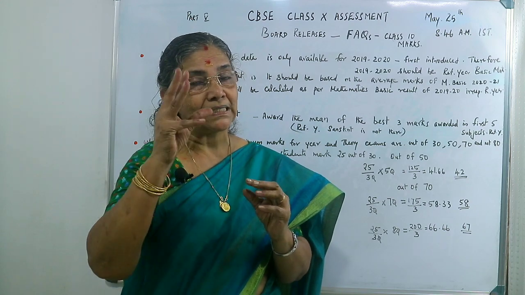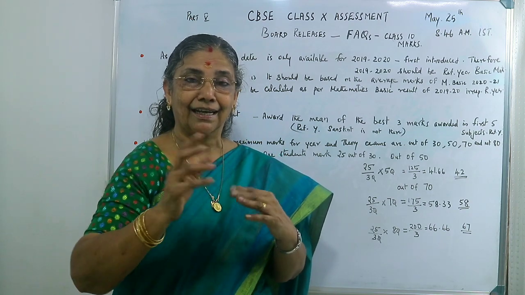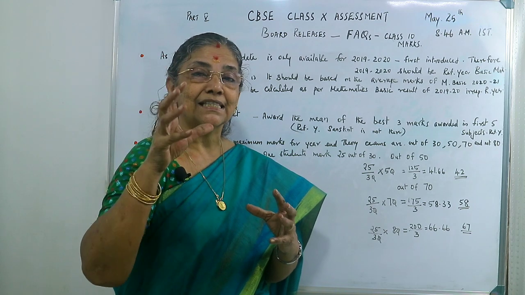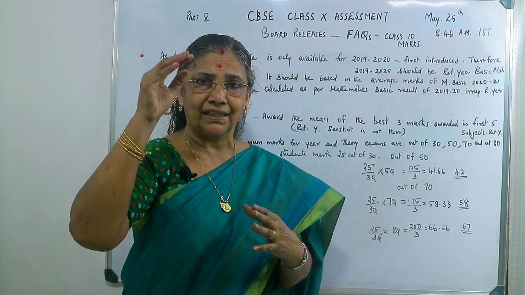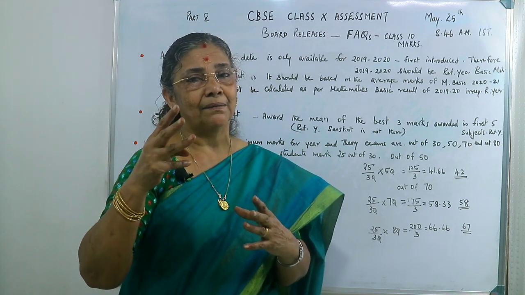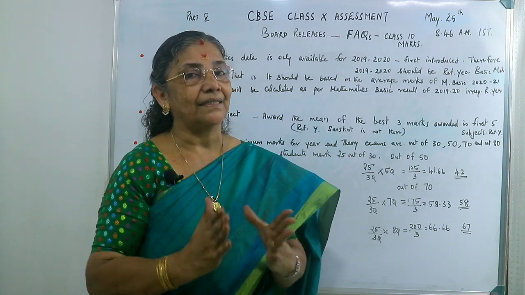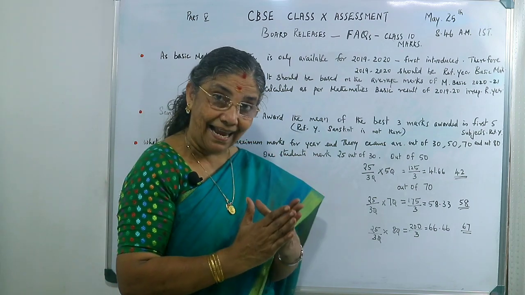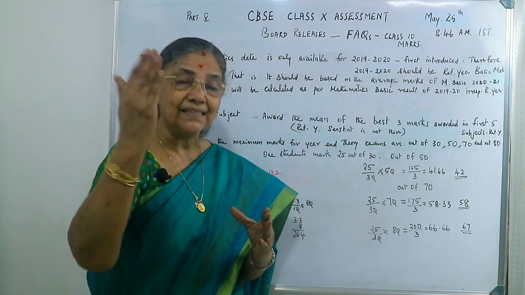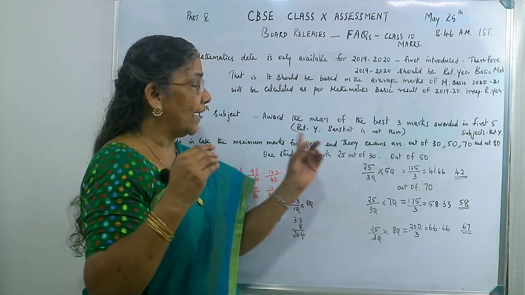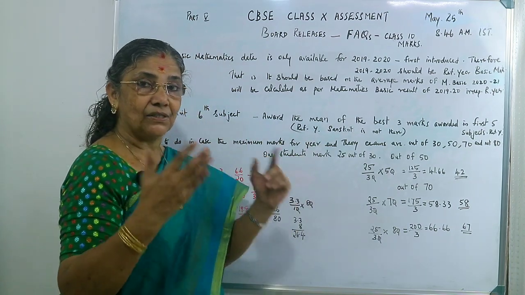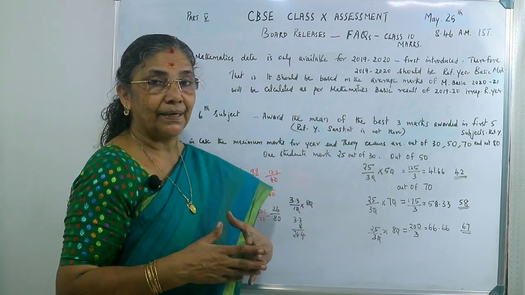Among the five, you calculate the best three, the three with the highest marks. You take the average, and that average can be considered as the average of the reference year for Sanskrit or French or whatever the new subject is.